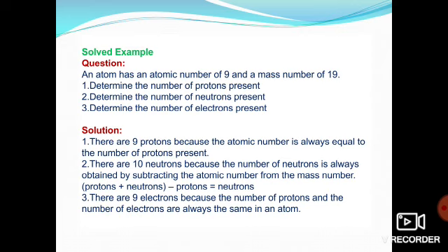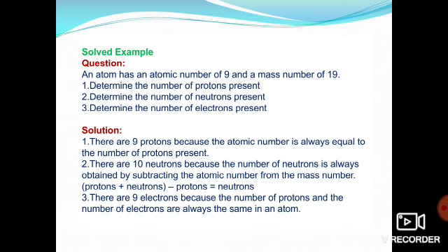So what we know is that the number of protons is equal to the atomic number, and also equal to the number of electrons. So it is 9, right? Now, what will be the number of neutrons in it? Obviously, you just subtract the atomic number from 19. That means the number of neutrons will be mass number minus atomic number. So 19 minus 9, it will be 10, right?